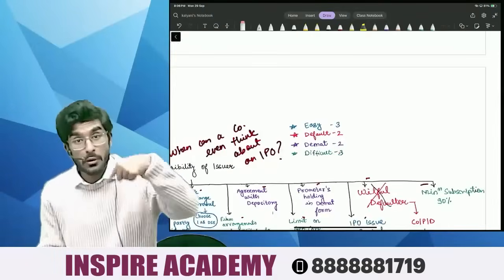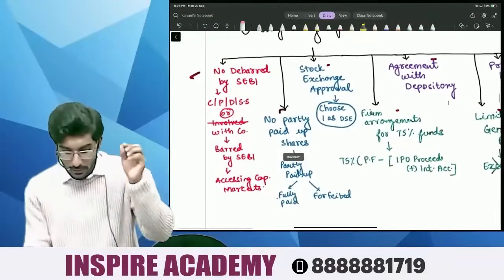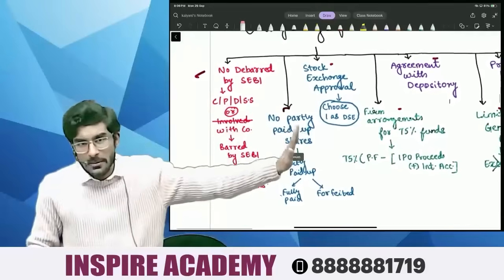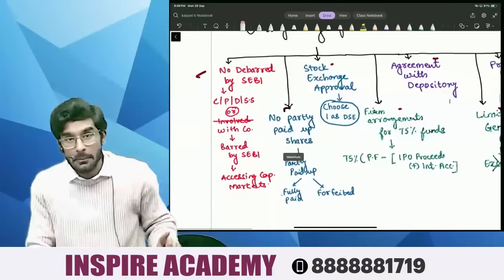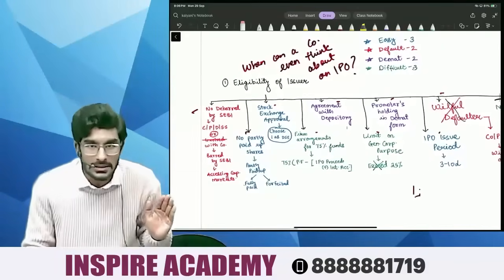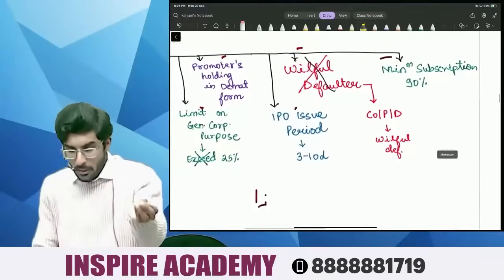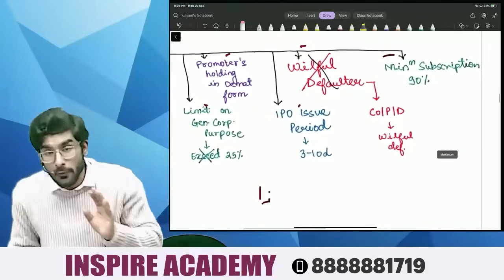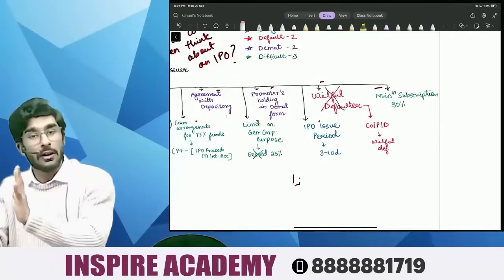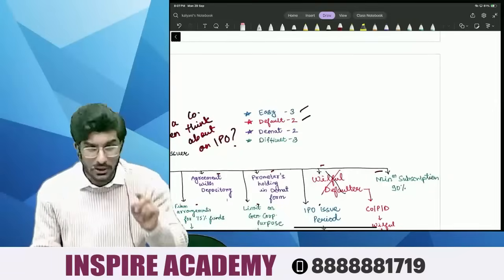Okay. Now, with respect to default, there are 2 points. Number 1 is that the company, promoter, director or selling shareholder should not be debarred by SEBI. At the same time, they should also not be involved with companies which have been debarred by SEBI. Next, people, the company, promoter or director should not be a willful defaulter. Willful defaulter means what, people? You are intentionally defaulting on loans. So the 3 very easy ones are done, and the 2 with respect to default are done.